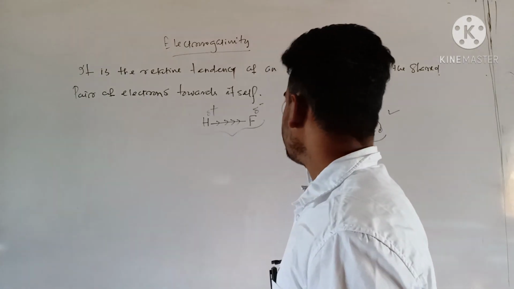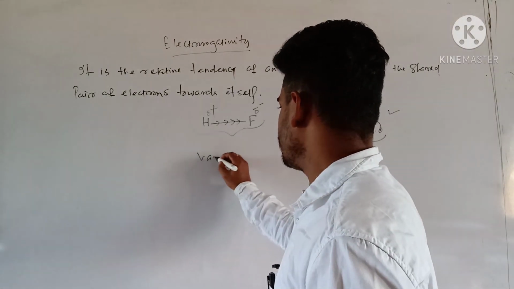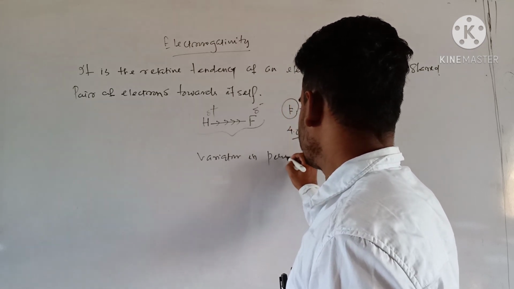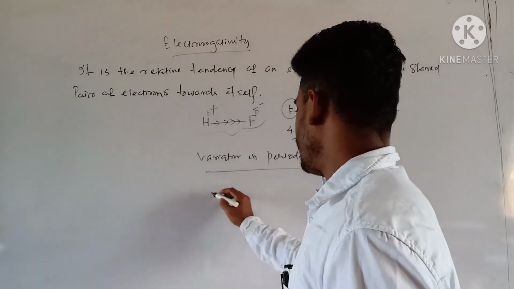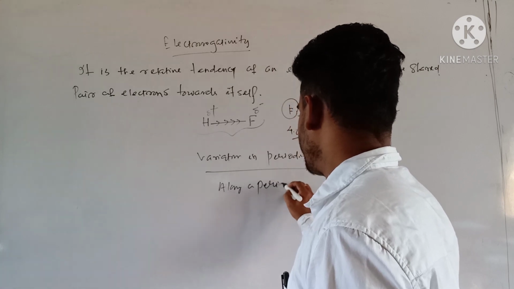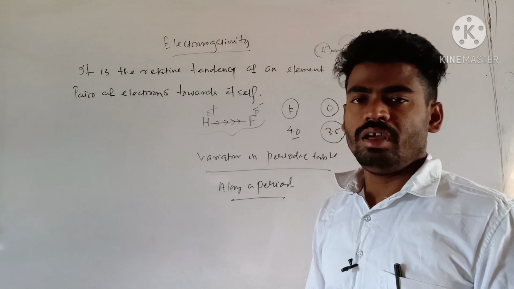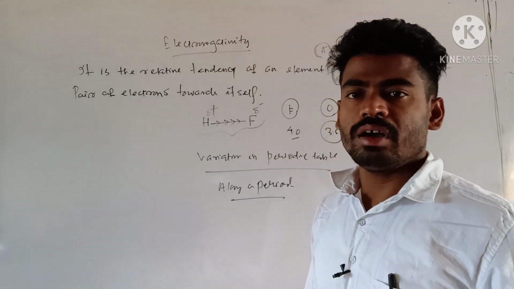Next, if I consider the variation in the periodic table, first, along a period, on moving left to right in a period, effective nuclear charge increases due to additional protons in the nucleus.